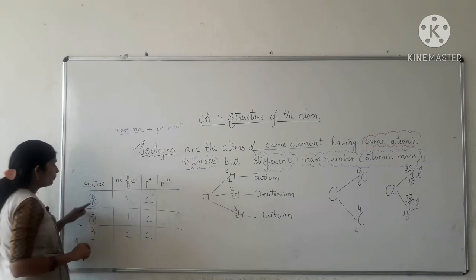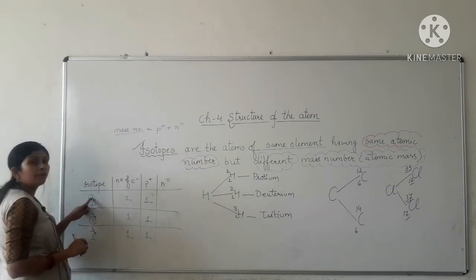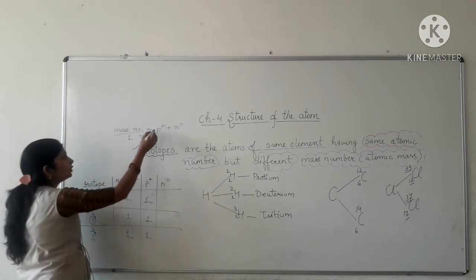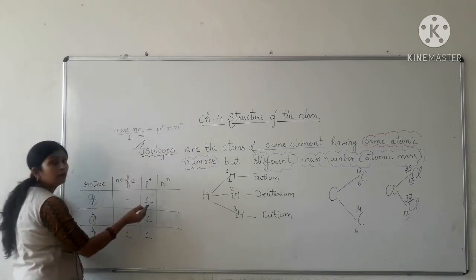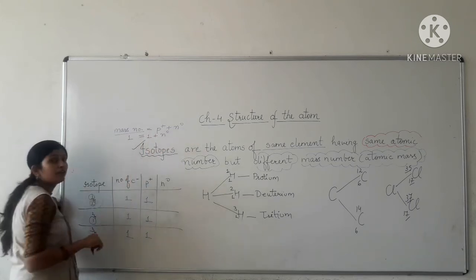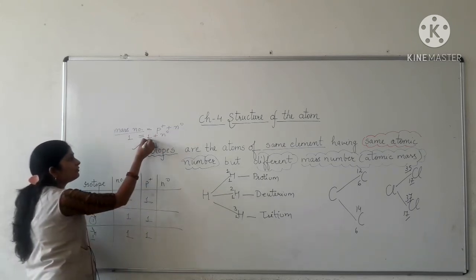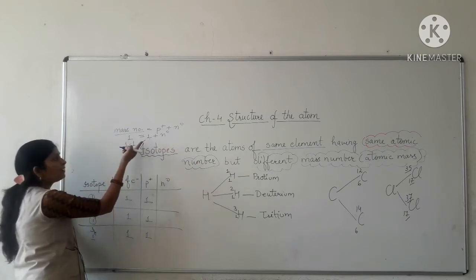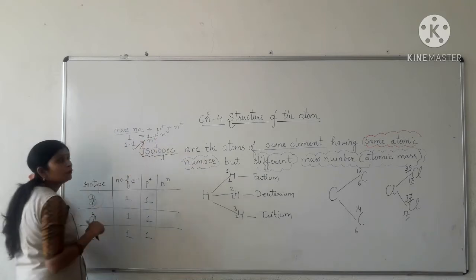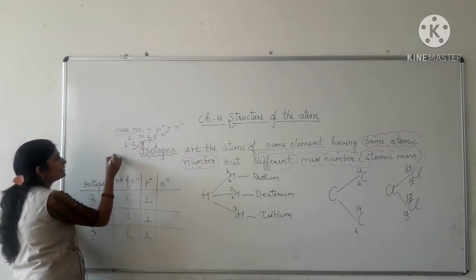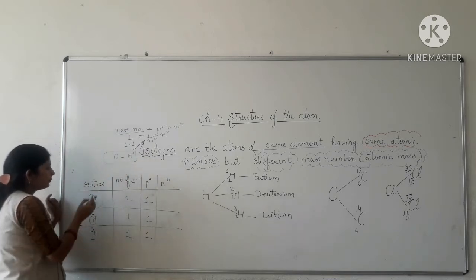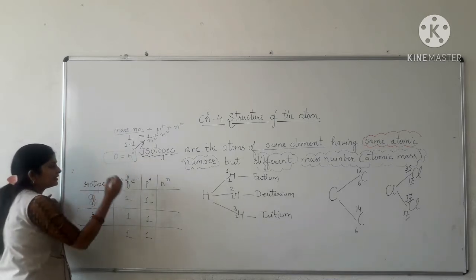Protium has mass number 1, so 1 equals 1 proton plus the number of neutrons. Transferring 1 from right to left, 1 minus 1 is equal to the number of neutrons, which is 0. So the number of neutrons in protium, the first isotope, is 0.